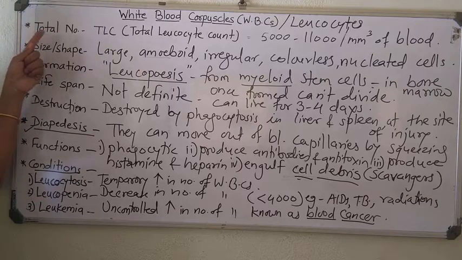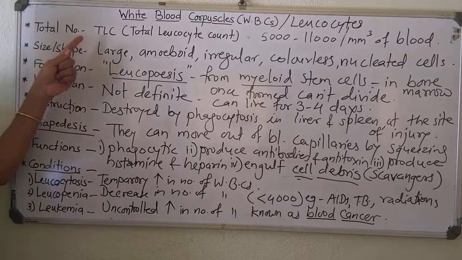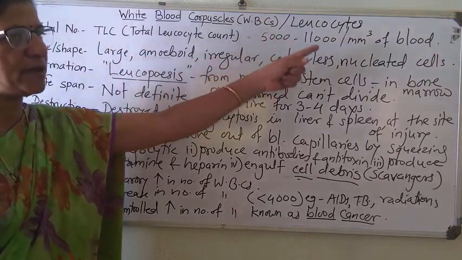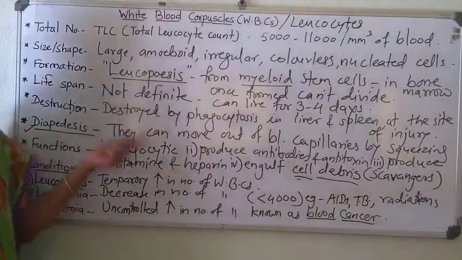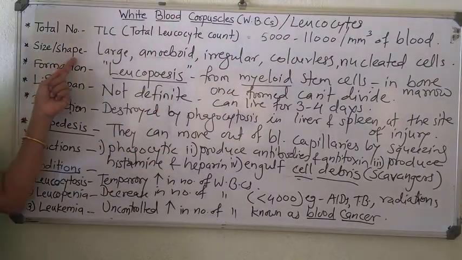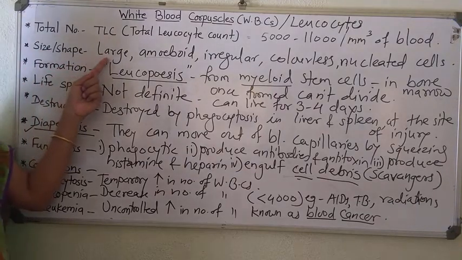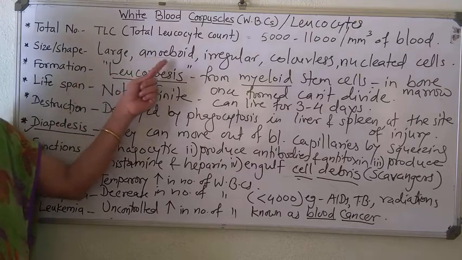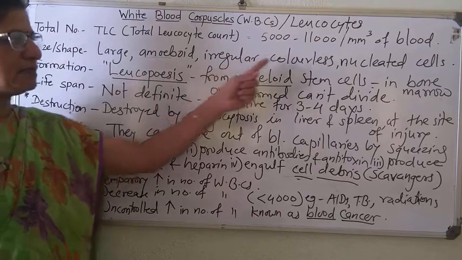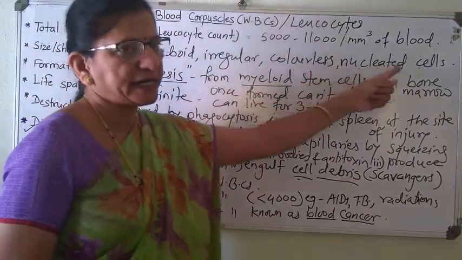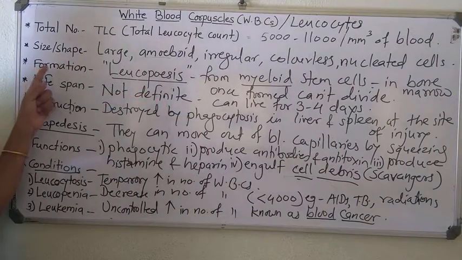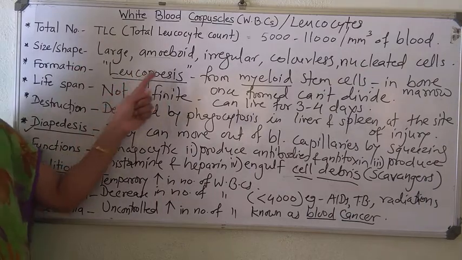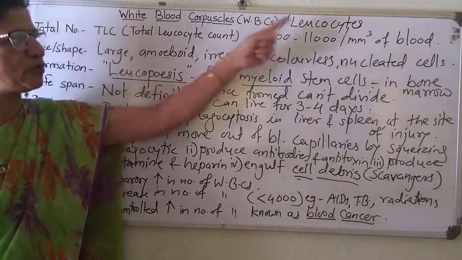The WBC shows total number, that is TLC, about 5,000 to 11,000 per cubic mm of blood, both in male and female. The size and shape: WBCs are larger than RBCs and platelets. They are amoeboid, irregular in shape. They are colorless and they are nucleated cells. Formation is known as leukopoiesis because WBCs are also known as leukocytes.